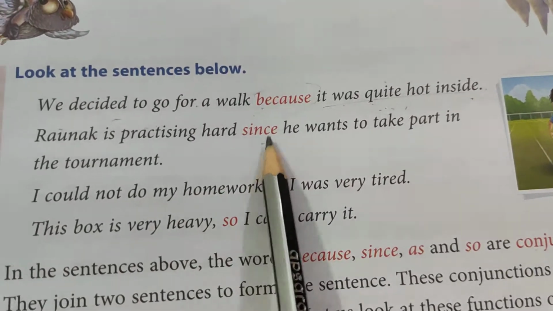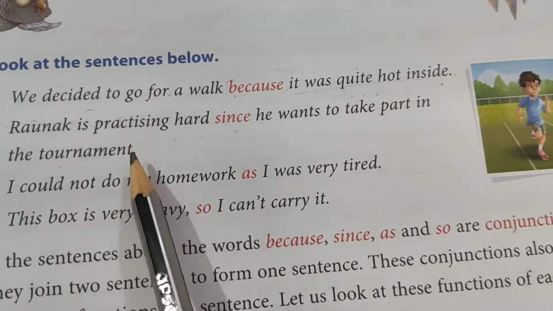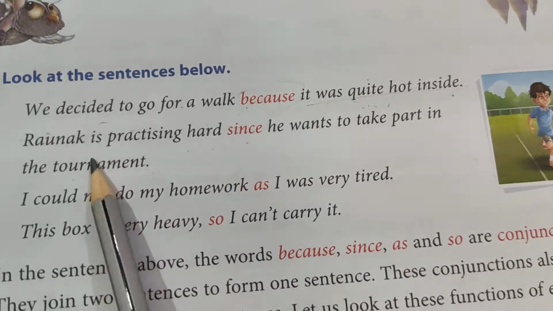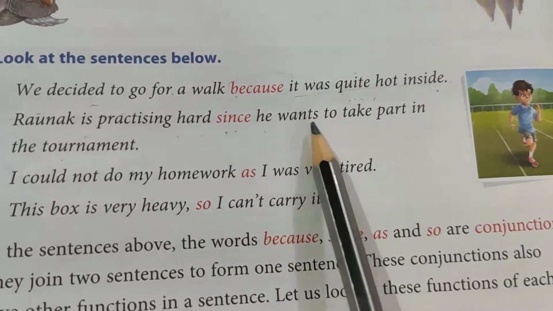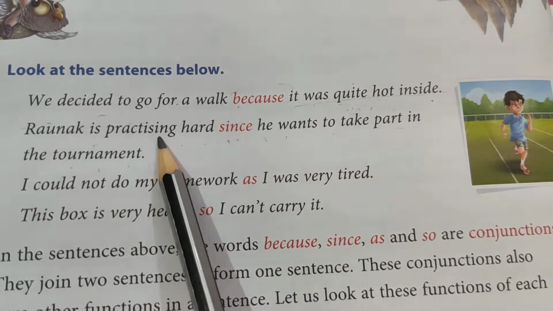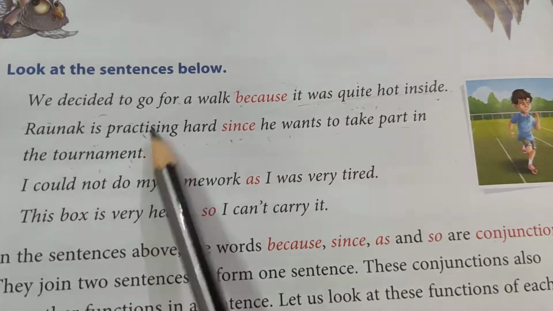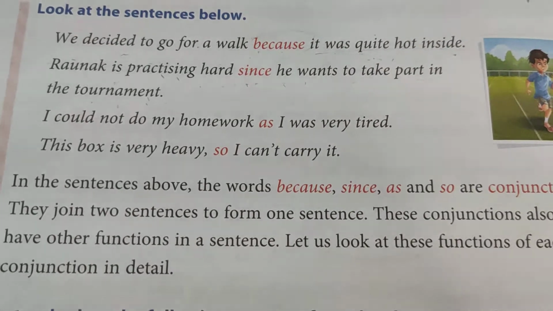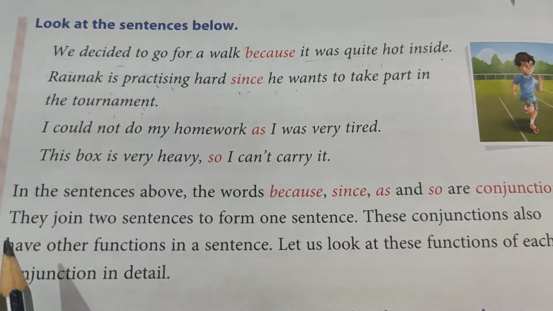Now take a look at another example. Ronak is practicing hard since he wants to take part in the tournament. So here Ronak is practicing hard. This is an action done by Ronak. So why Ronak is practicing hard? Because or since he wants to take part in the tournament. So here also this part of the sentence is explaining reason for this action. Okay, so here and here as well, in both the sentences, other part of the sentence is explaining reason for action in the first part.